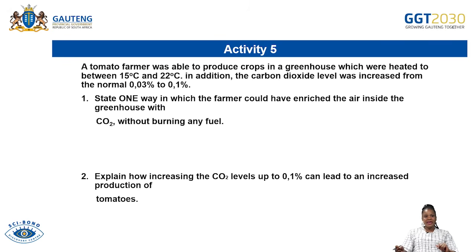And then activity 5, here we are given an investigation. So let us quickly go through it. A tomato farmer was able to produce crops in a greenhouse which was heated to between 15 degrees Celsius and 22 degrees Celsius. In addition, carbon dioxide levels were increased from the normal 0.03 to 0.1. Now the first question says, state one way in which the farmer could have enriched the air inside the greenhouse with carbon dioxide without burning any fuel.